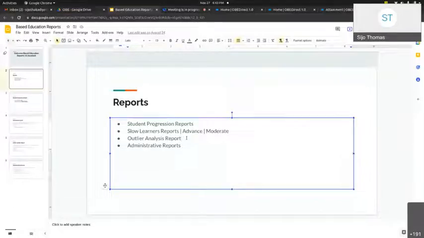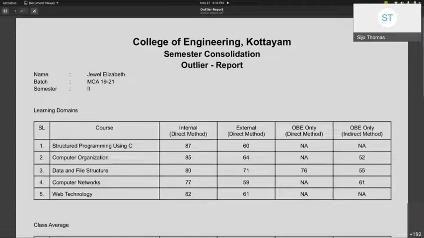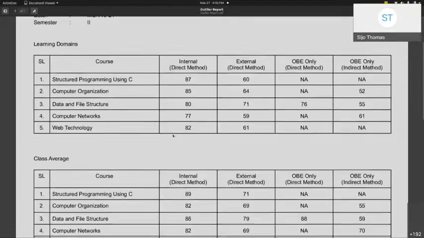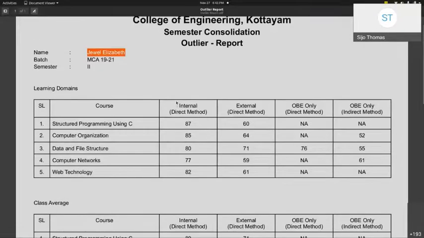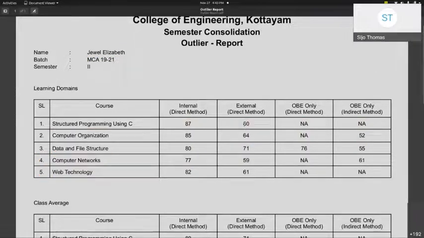There can be n number of outlier analysis reports available with the system, and this is a sample outlier analysis report for Jewel Elizabeth for the second semester. This is an outlier report, or inconsistent report we can say, and this is a direct assessment method. In internal examination her scoring pattern is very high, and in external examination her scoring is very low.